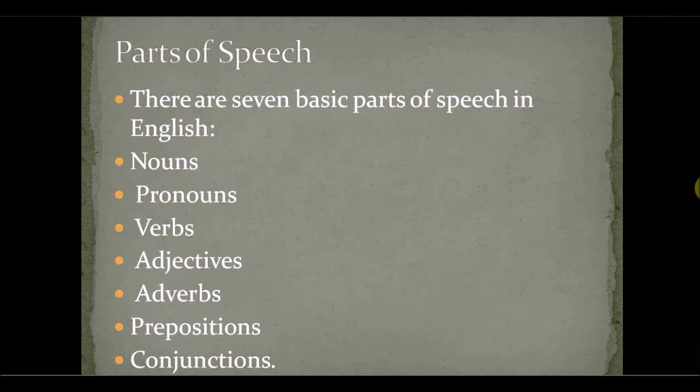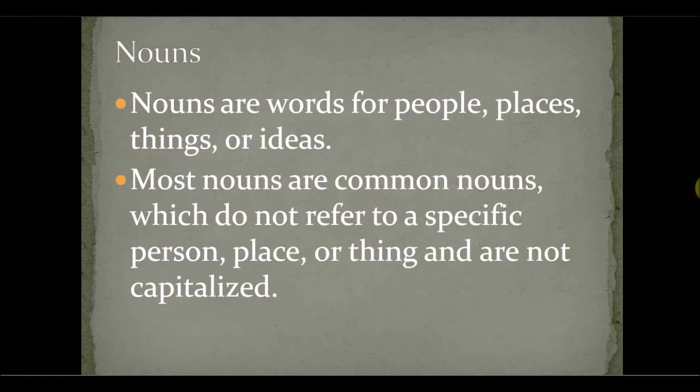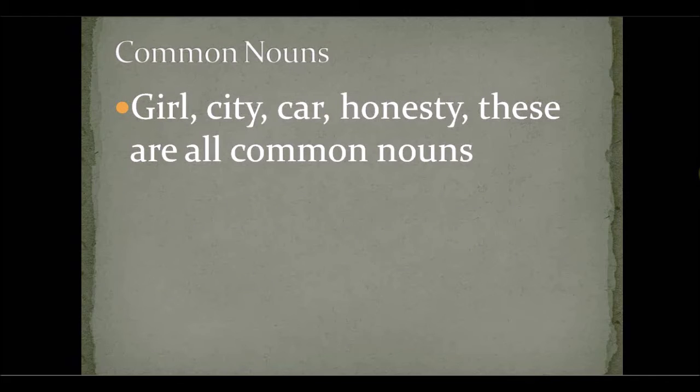There are 7 basic parts of speech in English: nouns, pronouns, verbs, adjectives, adverbs, prepositions, and conjunctions. And we've already gone over these in the other lectures. We have, of course, nouns: people, places, things, or ideas. Most nouns are common. They don't refer to a specific person, place, or thing, and these we don't capitalize. Some of the common nouns that we have here as examples: girl, city, car, honesty. All of these are common nouns, and we have more examples in the other 2 lecture videos.